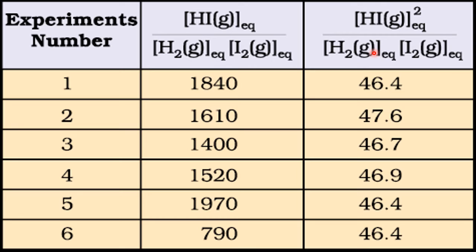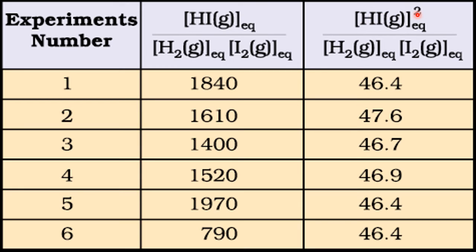But what difference is there? The difference is that here they have taken care of how many molecules are participating in the chemical reaction. This one is only H2 plus I2 giving HI. But as per the balanced chemical equation, H2 plus I2 gives 2HI. The 2 is not taken care of in this column, but in this column the 2 is taken care of. See, the concentration of the product is raised to the power 2.